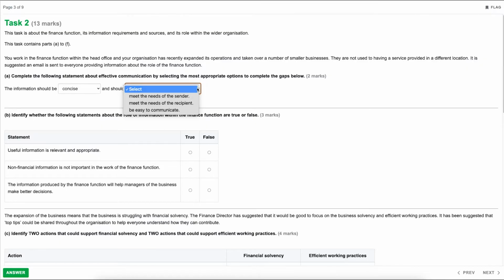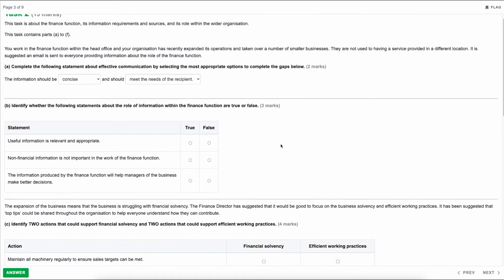So because this has been sent out to other staff members, it would need to meet the needs of the recipient in order for it to be effective communication. They're the ones receiving the email, they're the ones who are going to read it. Therefore, for it to be effective communication from the sender, it needs to meet the needs of the recipient.